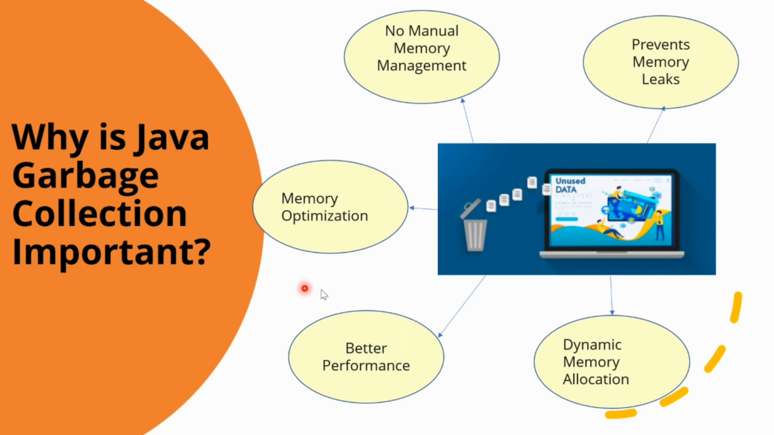The last one is memory optimization. Garbage collection can optimize the use of memory by reusing the memory that is not used by one part of the program for other parts of the program. This can help to reduce the memory usage and improve the overall program efficiency. So these are the basic reasons why Java garbage collection is very important.